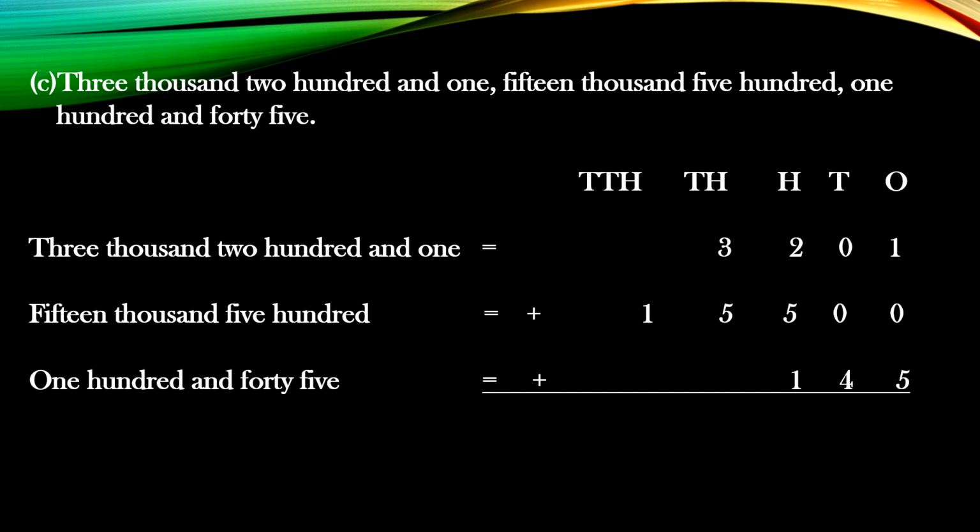So at ones place it is 5 plus 1 is 6, at tens 4, at hundreds 5 plus 2 is 7, 7 plus 1 is 8, then at thousand again 8, 3 plus 5, and then 10,000 1. So what is the answer?